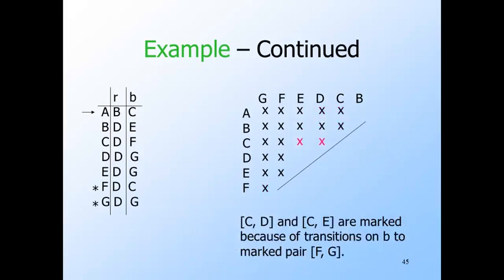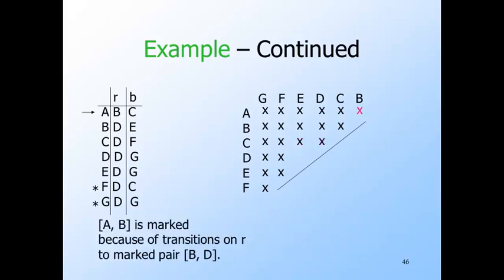At the next step, we discovered two more distinguishable pairs, CD and CE. For example, C and D lead to F and G respectively on input B. So we know that whatever string W distinguishes F from G, B followed by W will distinguish C from D. Now we can mark the pair AB. These states transition on input R to B and D respectively, and we already know we can distinguish B from D.